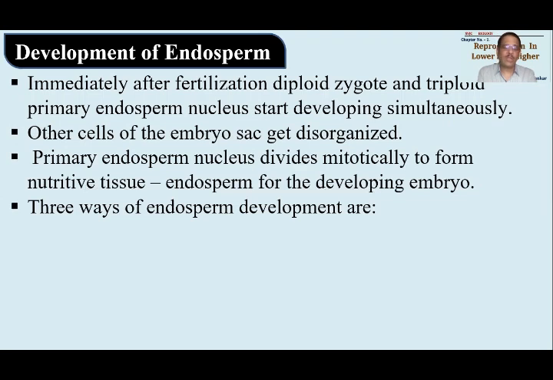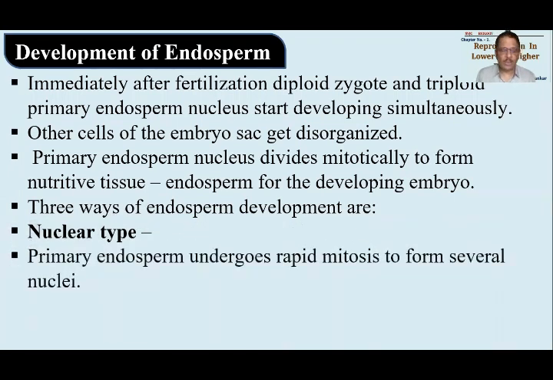There are 3 different ways of developing endosperm tissue. Those 3 we have to consider. First is called as nuclear type of endosperm. What does it mean, nuclear type of endosperm? The triple nucleus or triploid nucleus will start dividing and redividing rapidly by the process of mitosis so as to form several nuclei.